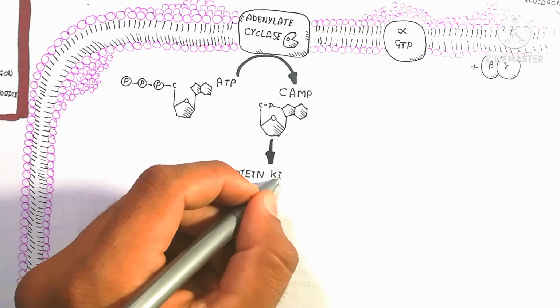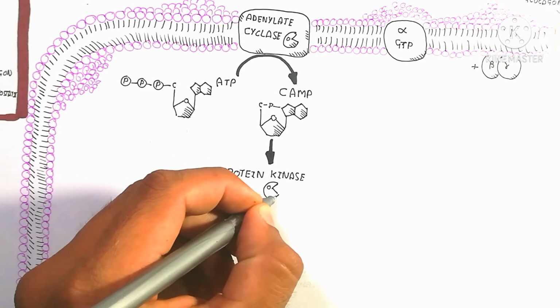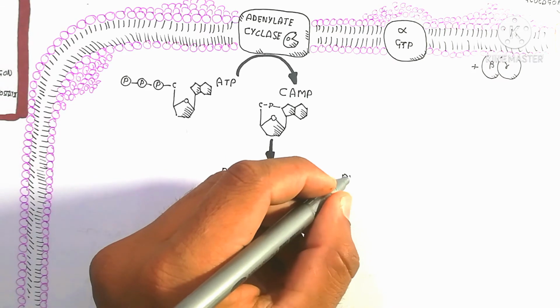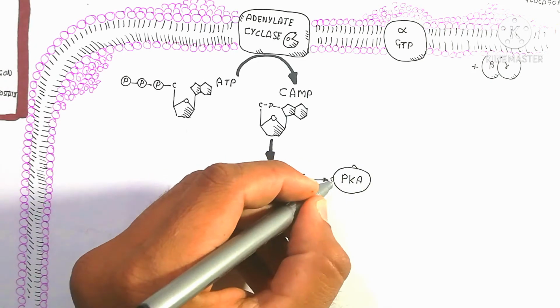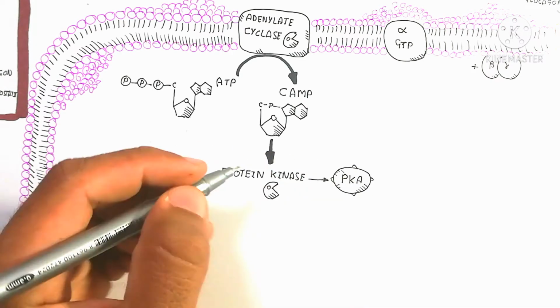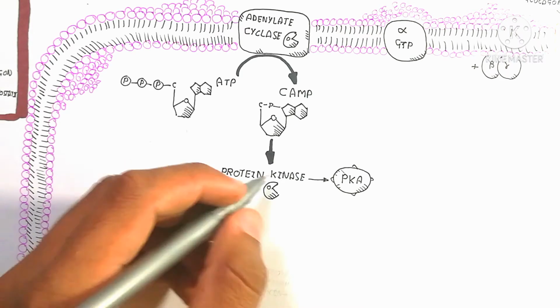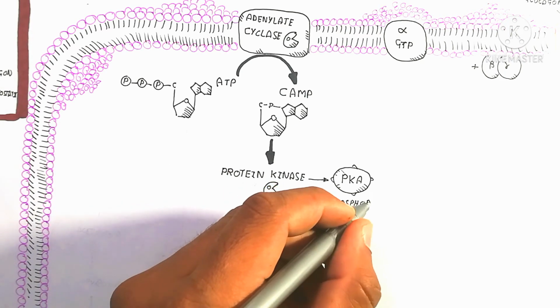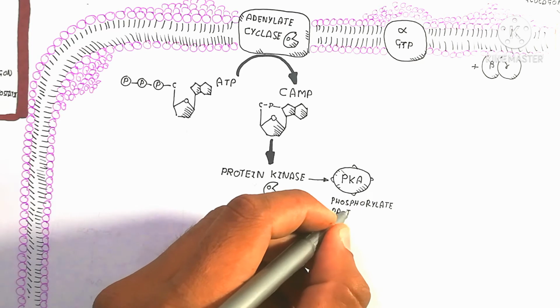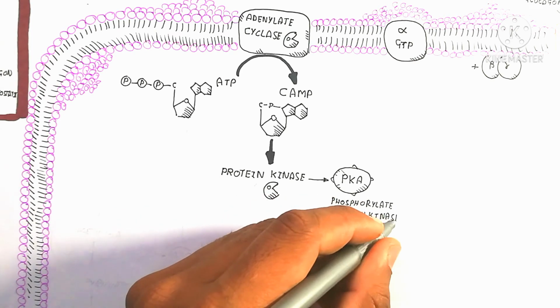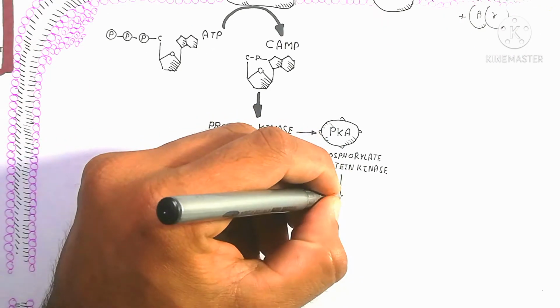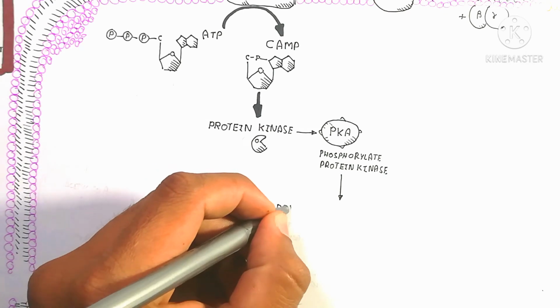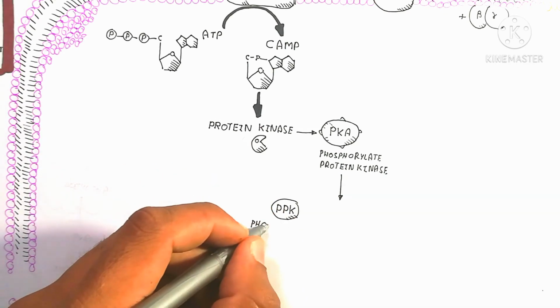So that is the GTP. Alpha GTP is the trigger to release. That is the primary stimulator, GTP, alpha GTP, which stimulates the production of cyclic AMP from ATP. So this cyclic AMP will activate the protein kinase enzyme. So this protein kinase enzyme will be activated and